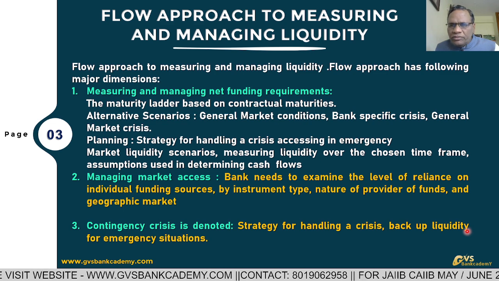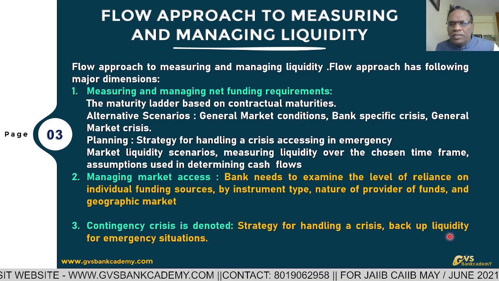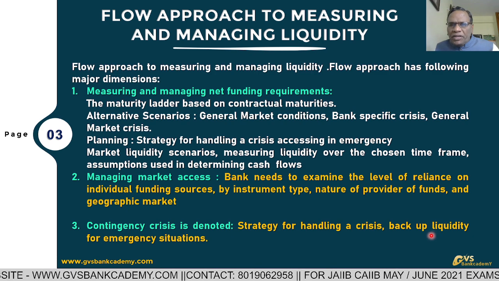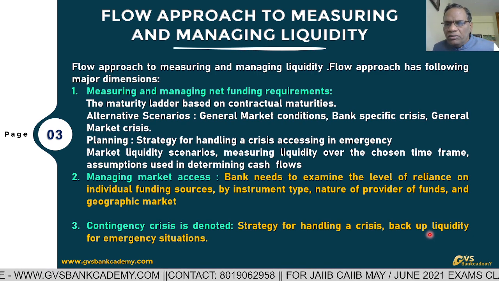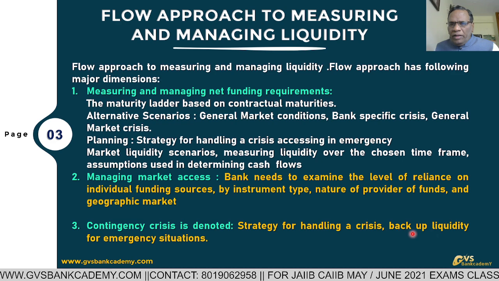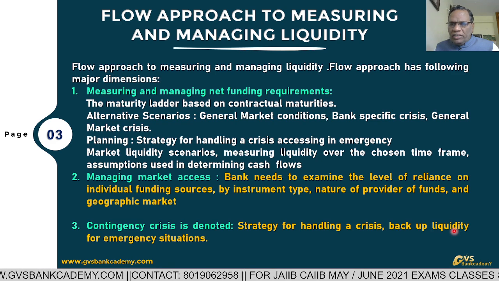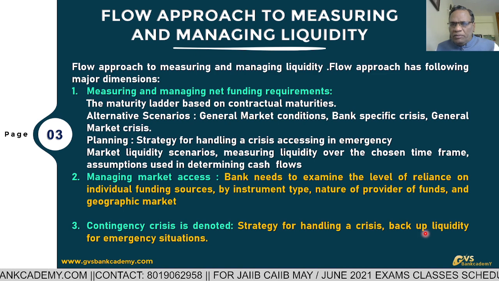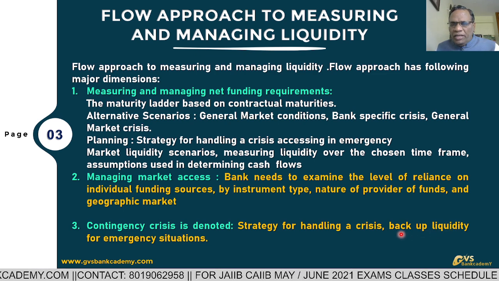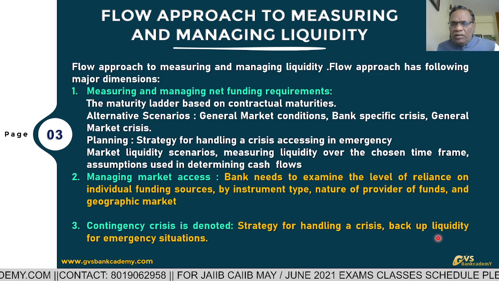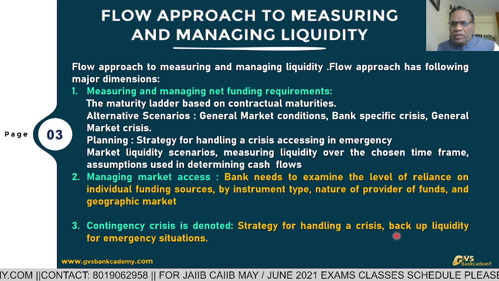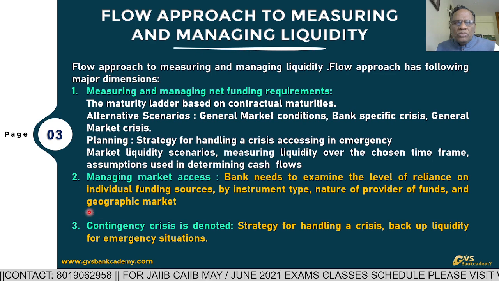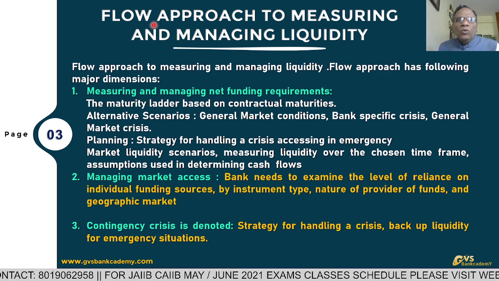In emergency situations: Marginal Standing Facility, selling of securities from held for trading and available for sale securities, tripartite repo if excess SLR securities are there, interbank borrowings, call money, notice money borrowings, or line of credit from RBI or from other banks, issue of certificate of deposit to other major big banks. So these are the flow approach.